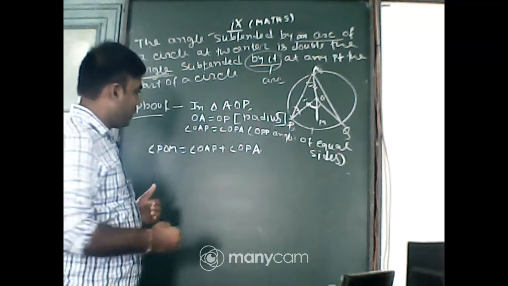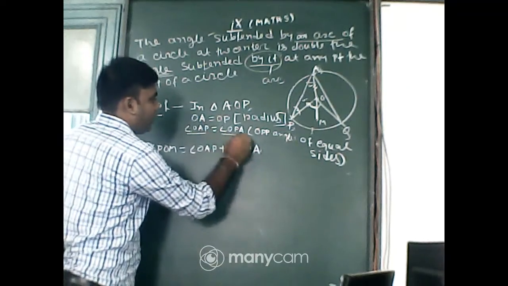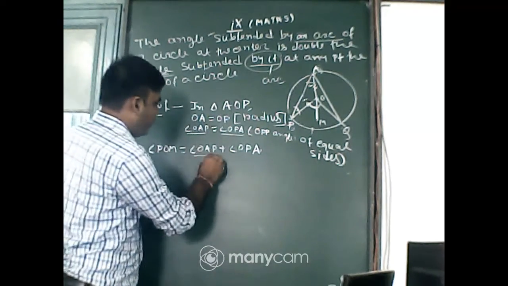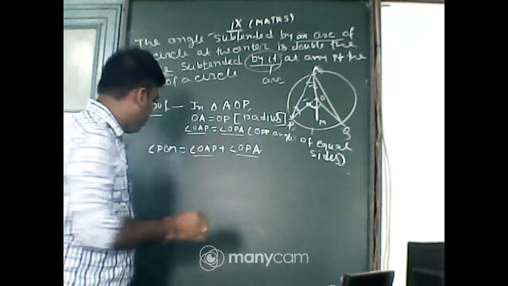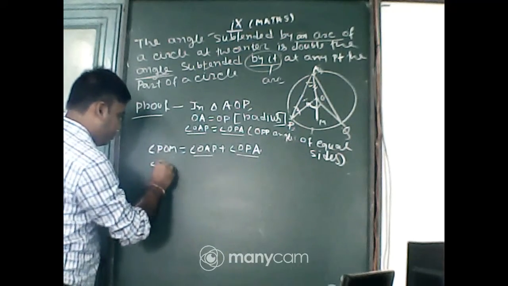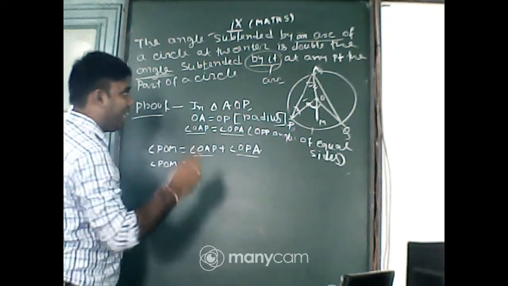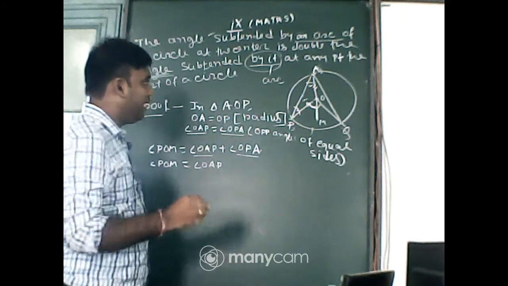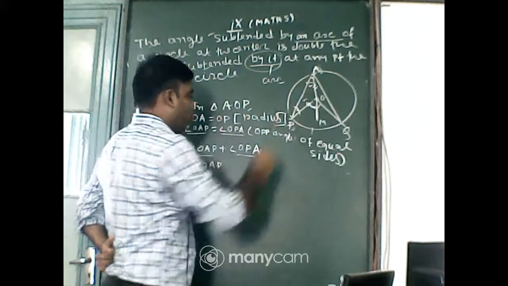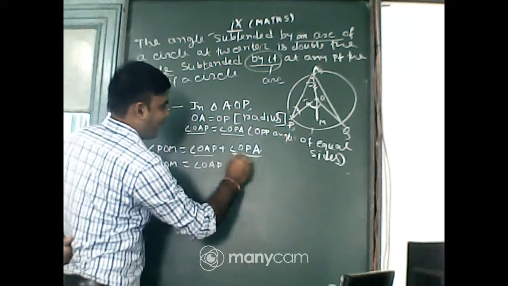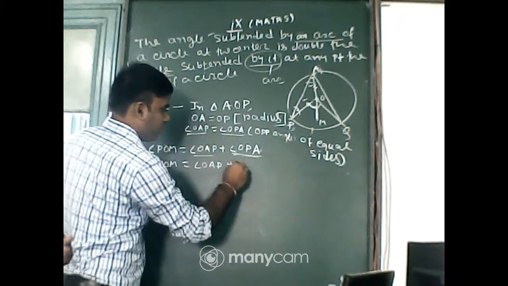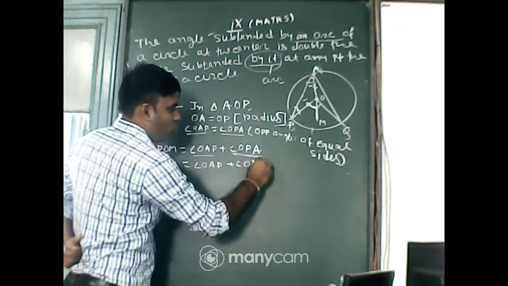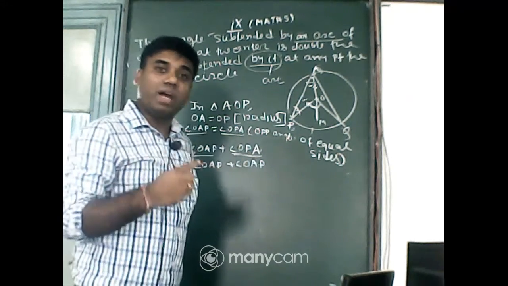Now one thing, students, we have already proved these two are equal. OAP and OPA are equal. So in angle POM, in place of OPA, that angle can be replaced by OAP. Why can we replace? Because these two angles are equal.